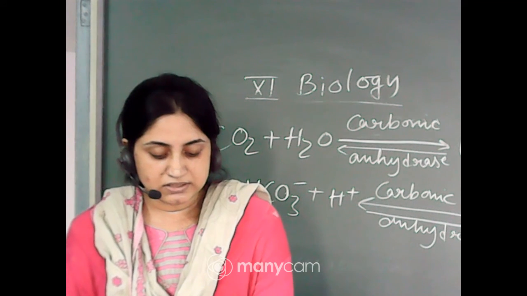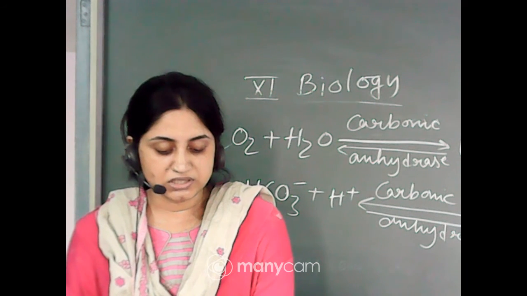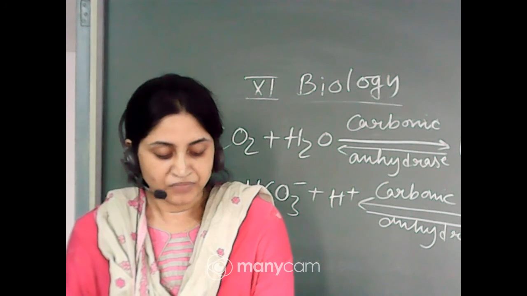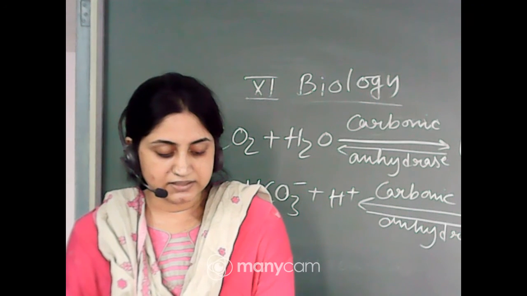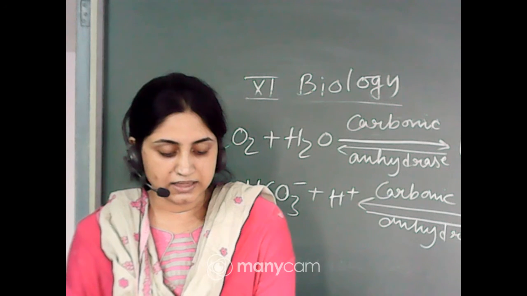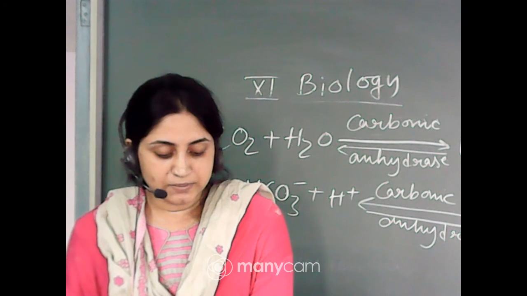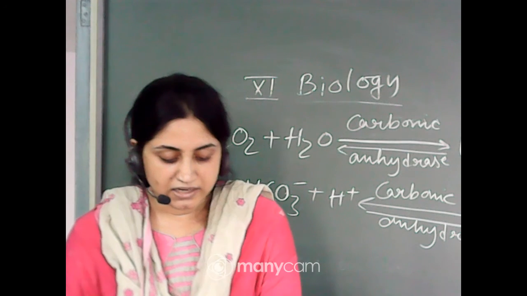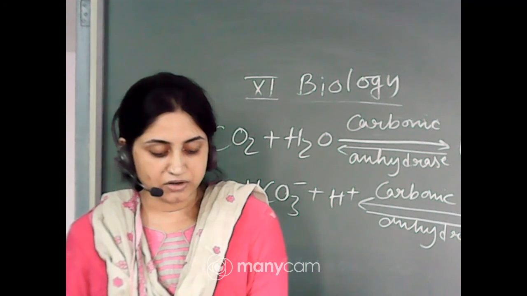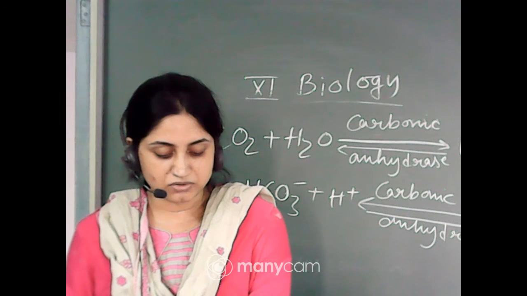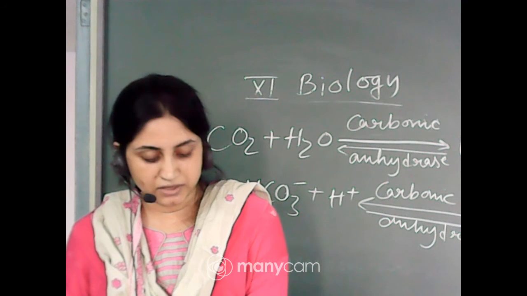A chemosensitive area is situated adjacent to the rhythm center, which is highly sensitive to CO2 and hydrogen ions. An increase in these substances can activate this center, which can signal the rhythm center so that these substances can be eliminated. Receptors associated with the aortic arch and carotid artery can also recognize changes in CO2 and H plus concentration and send necessary signals to the rhythm center for remedial actions.